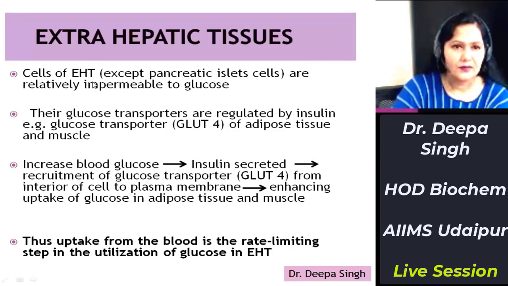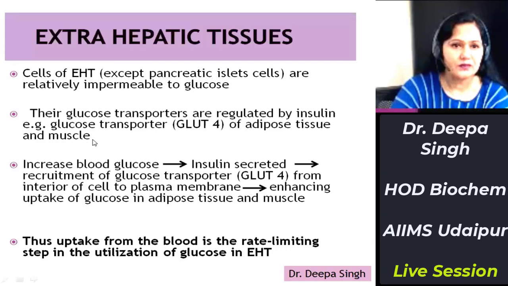See, cells of extrahepatic tissues except pancreatic islet cells. As I told you, only pancreatic islet cells in extrahepatic tissues are freely permeable to glucose. So except these pancreatic islet cells, all the cells of extrahepatic tissues are relatively impermeable to glucose. Their entry is regulated by a transporter called glucose transporter 4. For example, in adipose tissue and muscle, glucose transporter 4 is under the control of insulin.